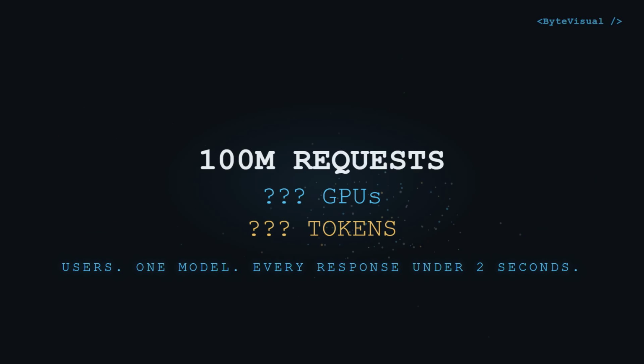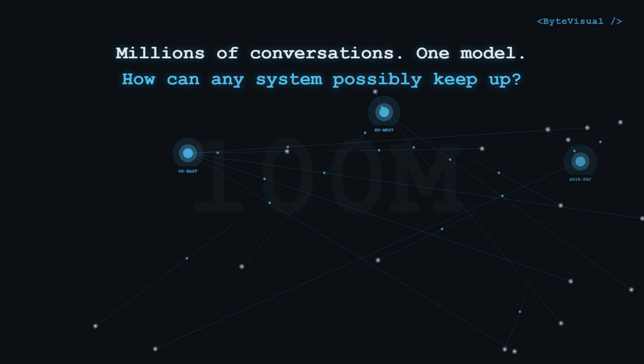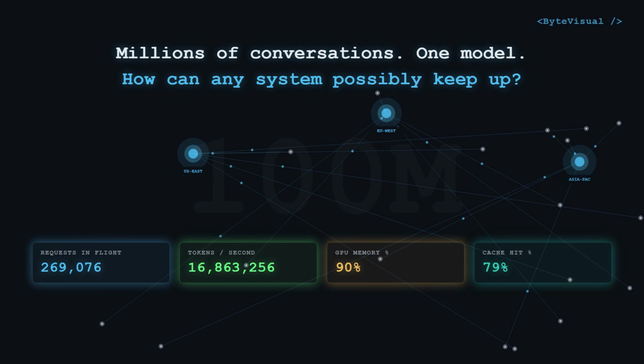100 million. 100 million users, potentially millions of conversations happening at once. And somehow you type a sentence, and words start appearing almost immediately. How can a system like that possibly keep up?